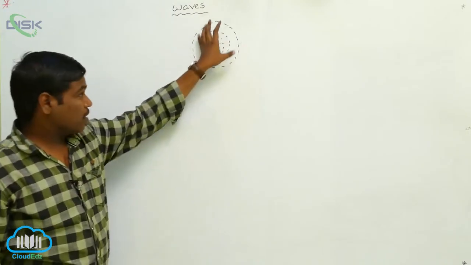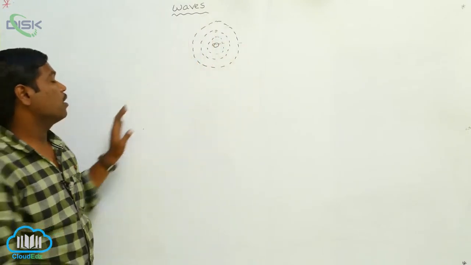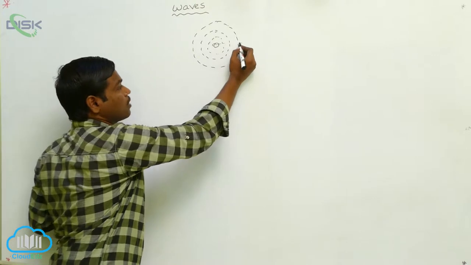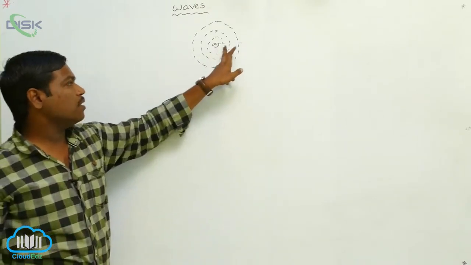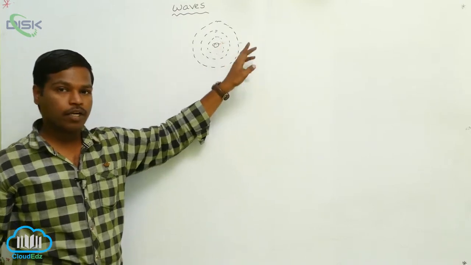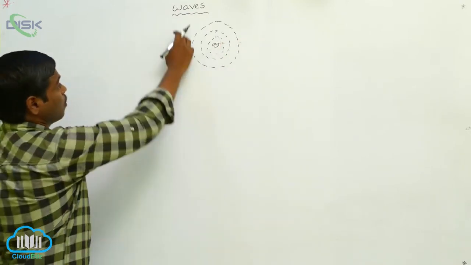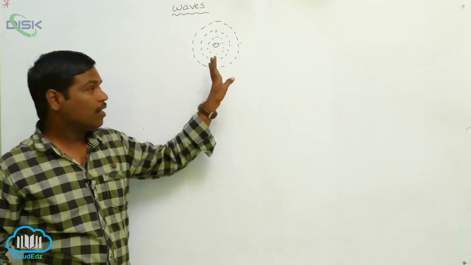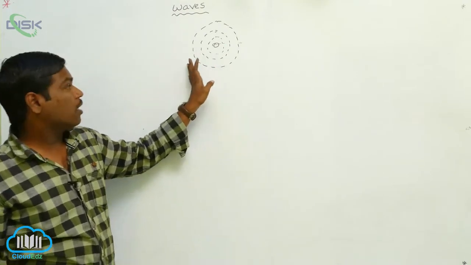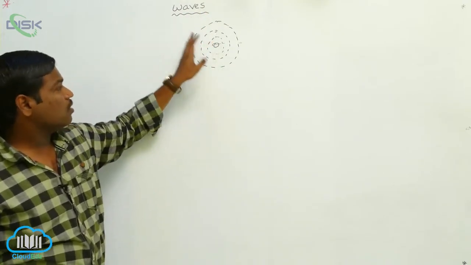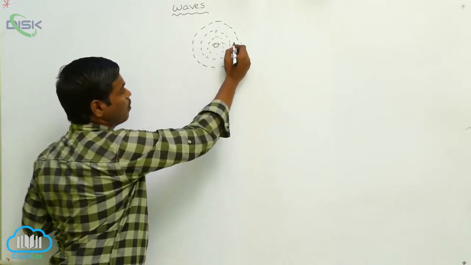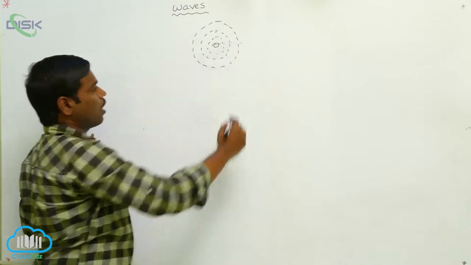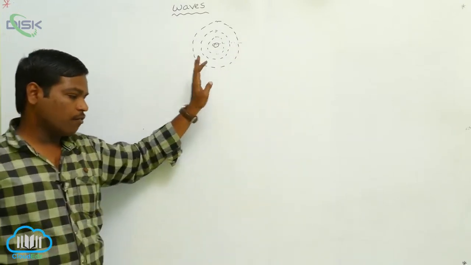In these waves, the water as a whole does not travel, only the disturbance is traveling from one point to another point. This is called a wave. A wave is nothing but the disturbance caused, and only the disturbance is traveling from one point to another point. This is the wave.